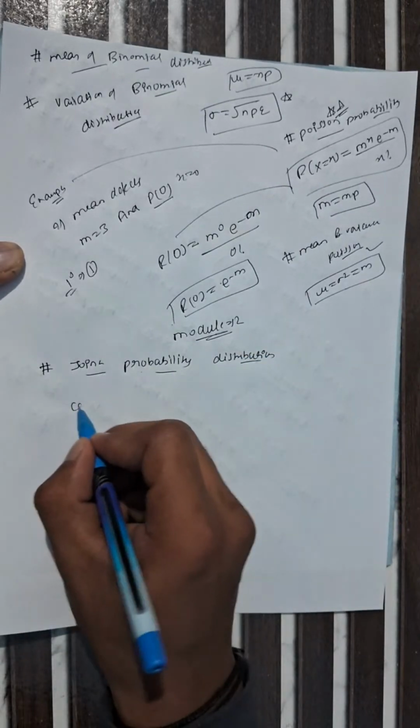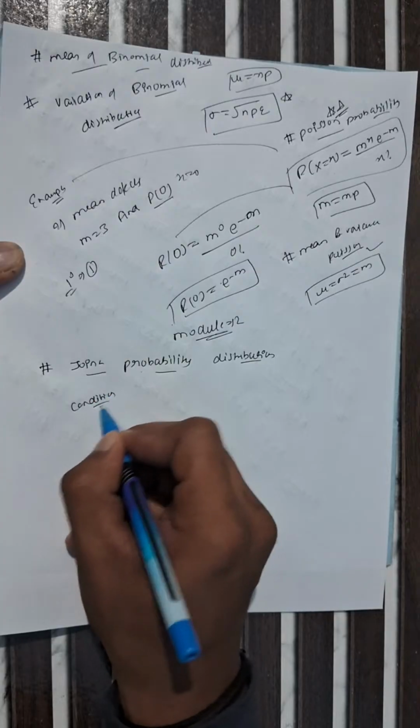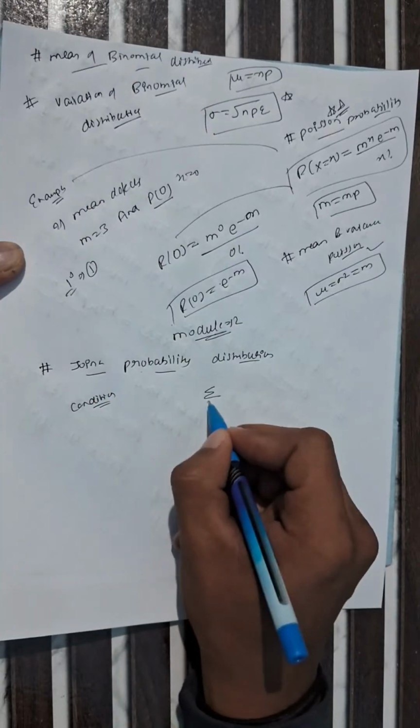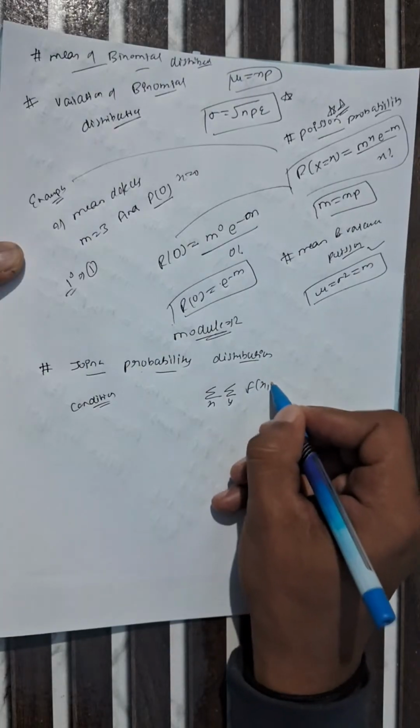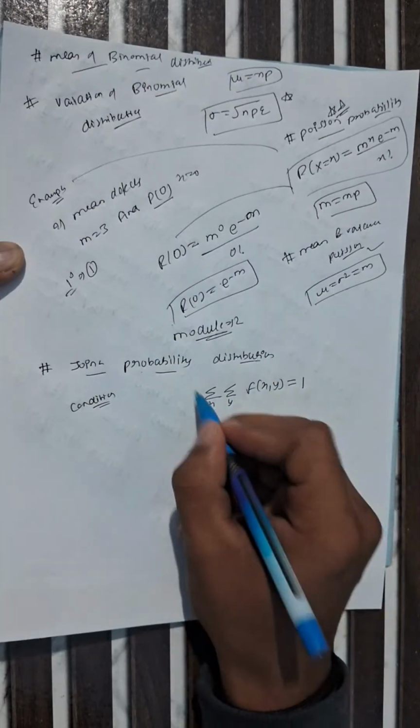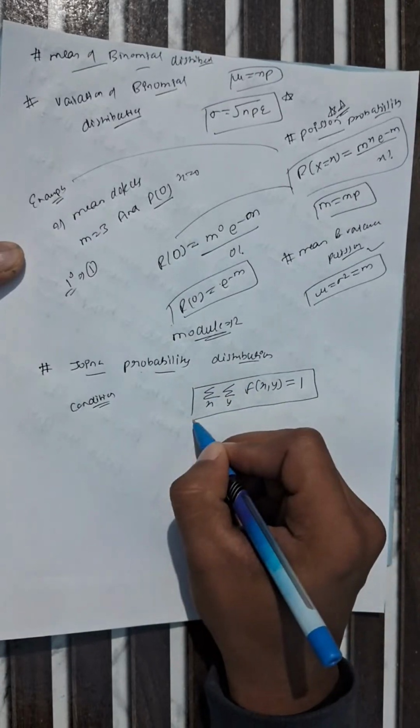What is the condition for this? It means the summation over x of the summation over y of the function f(x, y) equals 1. This is the condition for a joint probability distribution.